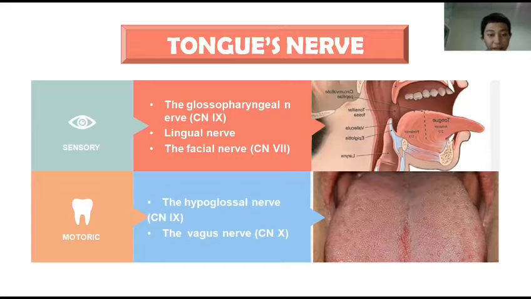the motor pharyngeal branches of the vagus nerves, and the last one is sympathetic fibers from the superior cervical ganglion.